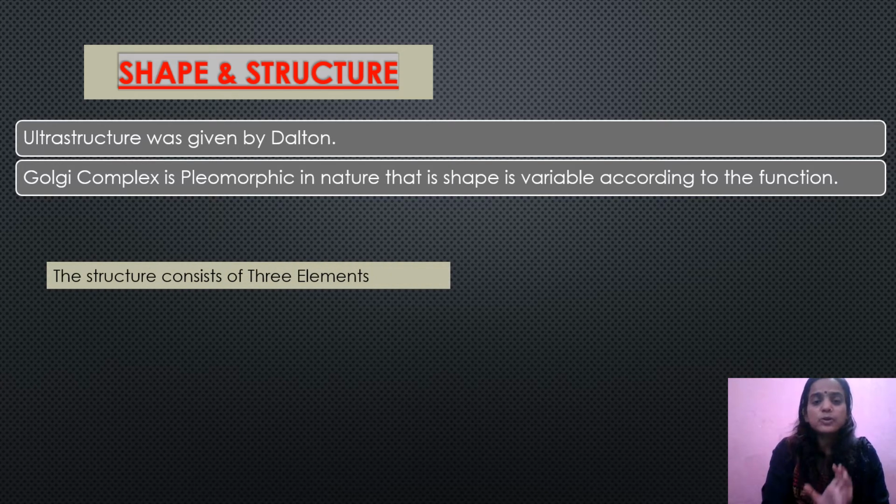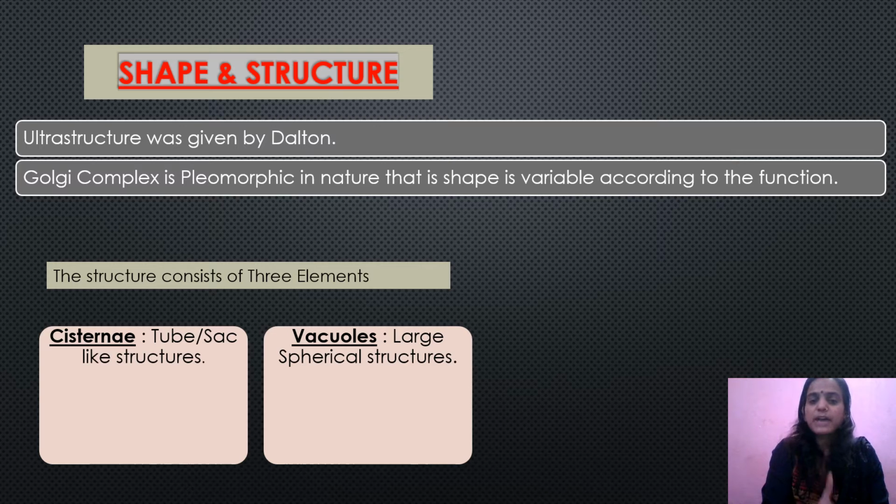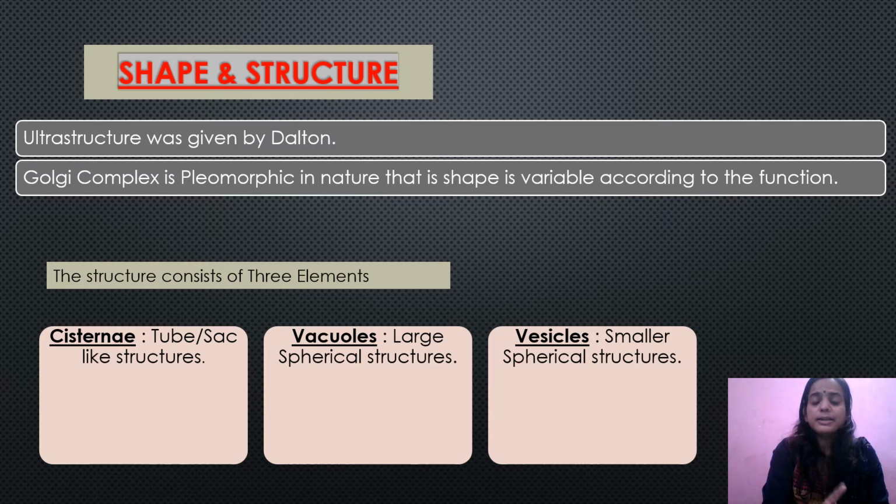This Golgi complex can be divided into three elements. First one is the cisternae, which are tube or sac-like structures. Next we have vacuoles, which are spherical in shape. Last one is vesicles. Now vacuoles and vesicles both are spherical, but the difference is in the size. Vacuoles are larger, whereas the vesicles are smaller.